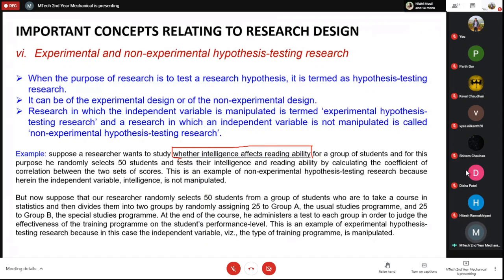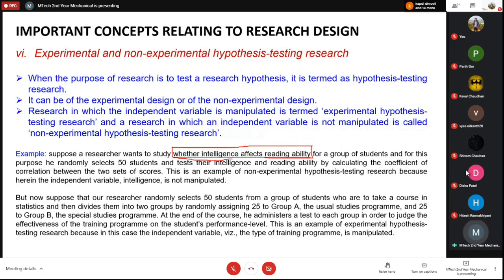This is how we do IQ testing, right? That is the intelligence testing. And reading ability is something where you just give them a piece of paper and ask them to read. So the question is whether these two things are related or not. Now if I go into a class, or into a population, and randomly select, suppose, 50 students, and I test their intelligence and their reading ability by some methods, by calculating the coefficient of correlation.